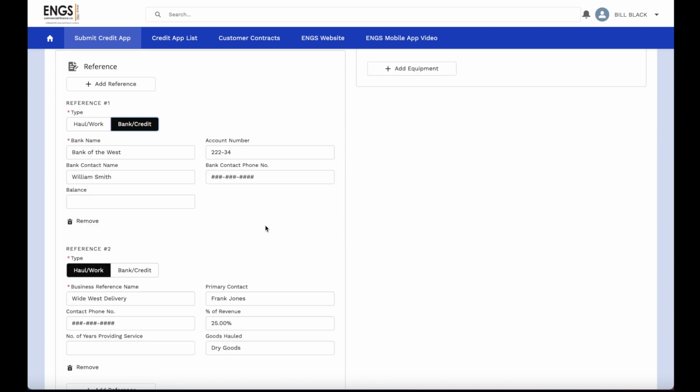We have completed our reference entry. We have 1 bank reference entered for Bank of the West with the appropriate information that the customer had. And we have 1 haul work reference entered in for Wide West delivery with that appropriate information as well. If there were additional references, we can definitely add those, and they will append to the application as well. This brings us to the end of the reference section.